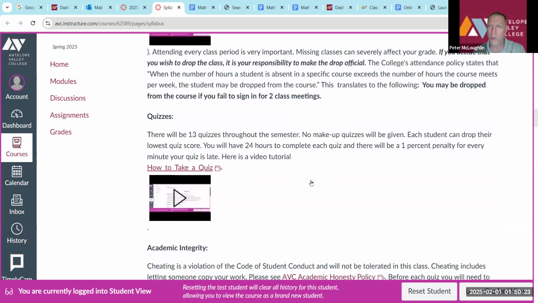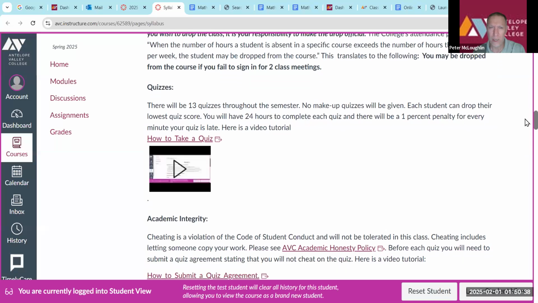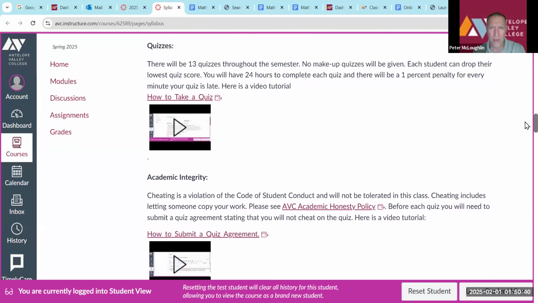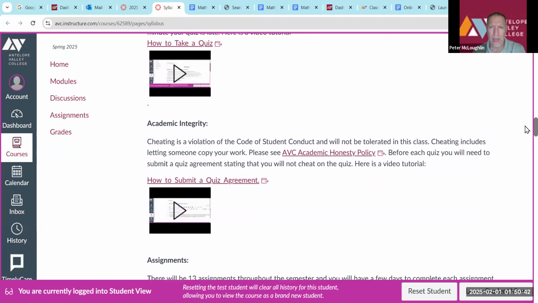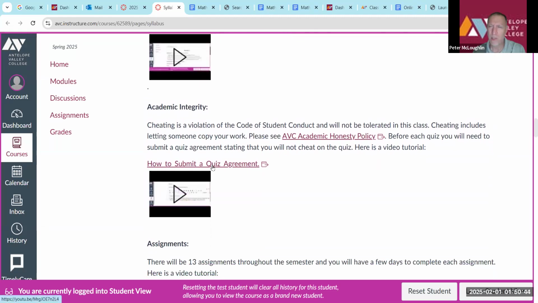There are going to be 13 quizzes throughout the semester, and you can drop your lowest quiz score, and there'll be a 1% penalty for every minute your quiz is late. Here's a video tutorial on how you can take a quiz, but pretty much you're going to submit your quiz on Canvas. Academic integrity: before each quiz, you're going to be signing a contract saying you will not cheat during the quiz.